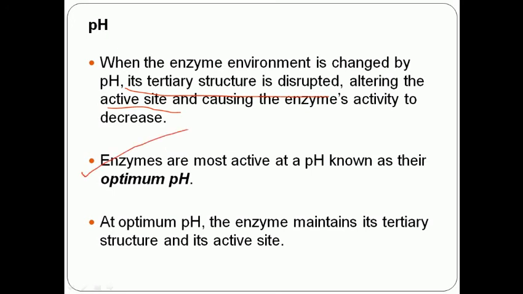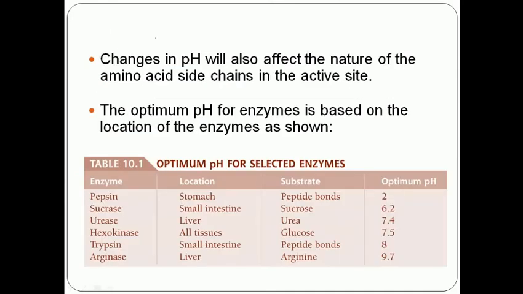The pH at which most enzymes are active is known as the optimum pH, and that is pH 7. But there is a variety of enzymes which have a very low optimum pH, and some have a very high optimum pH. This table lists the pH at which each enzyme becomes active.